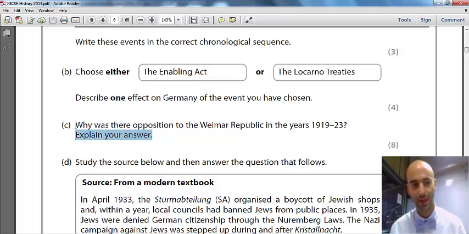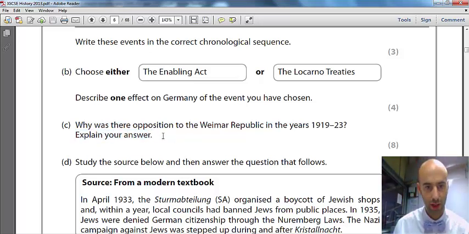Explain your answer. Now, the first thing to focus on and acknowledge is the fact it is a question that is asking you about causation, why things happen. In question B here, they're looking for the effects of an event. Here we're looking for what caused it.